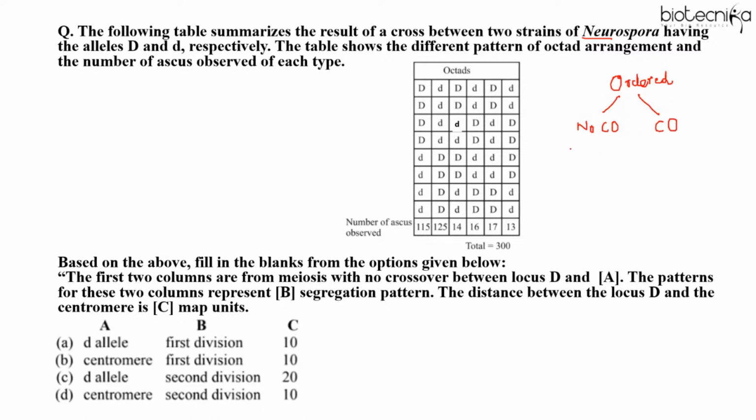Then what happens in no crossing over? Which segregation pattern? M1. For crossing over, M2. Then second, you have to recall the ratio. For no crossing over, the ratio is 4:4 in an octad. And in M2, it is 2:2:2:2 or 2:4:2. So the table is given to you. Just consider which is no crossing over, which is crossing over.